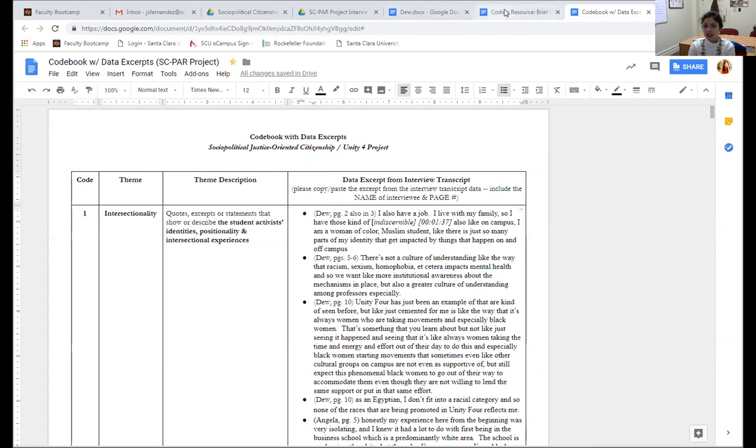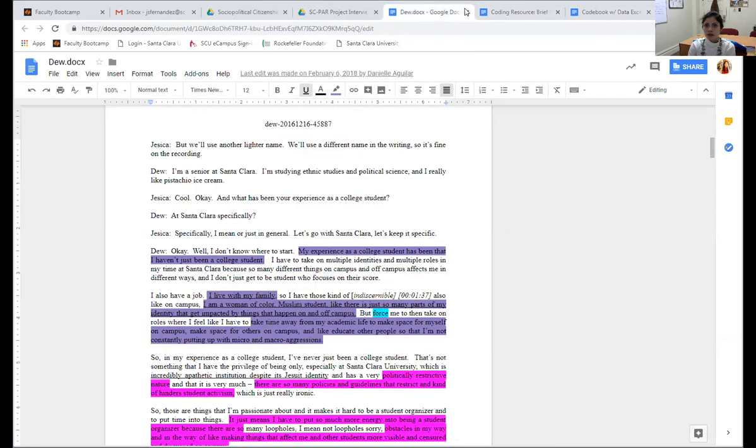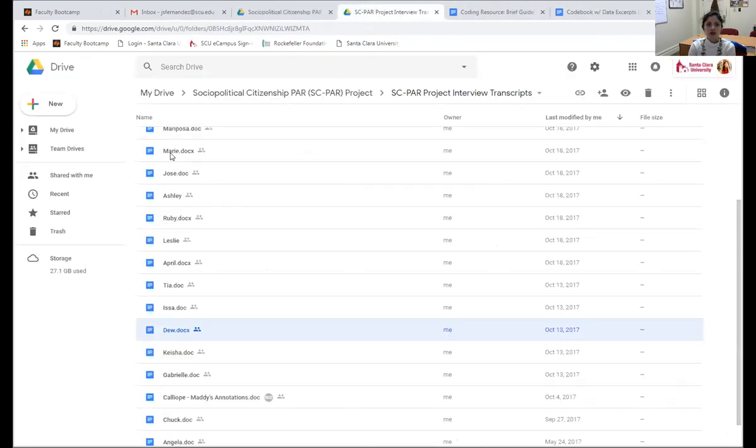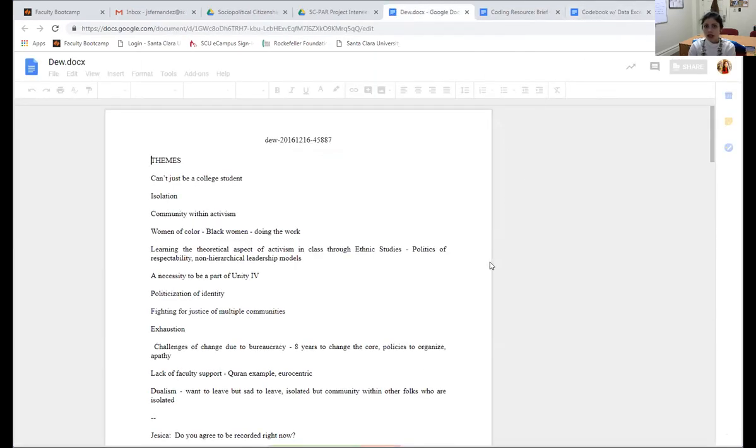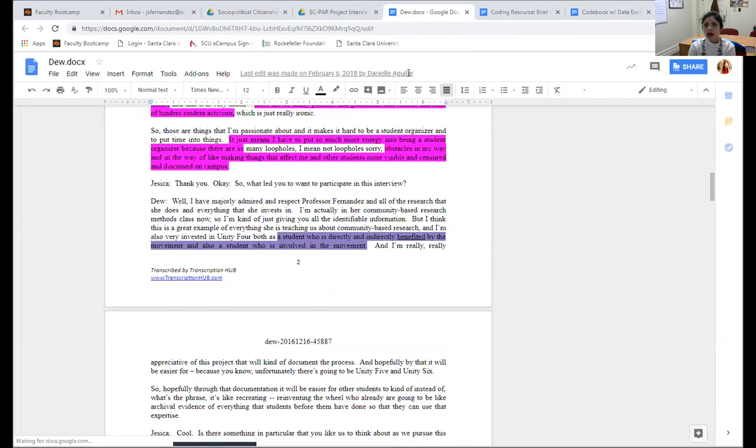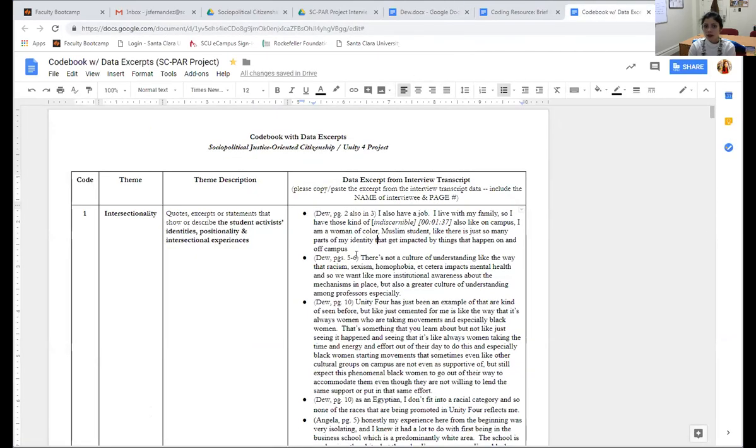I hope this makes sense. Please feel free to email me if things are not clear. The most important thing is for you to be sure to read very, very carefully through the assigned transcript that is being provided to you, and that you are able to code it carefully according to these guidelines, and then transferring what is coded in the document, in the transcript, according to these guidelines onto the codebook, onto these examples here. And it's incredibly important that you include the name, the page number, that corresponds to that particular quote.